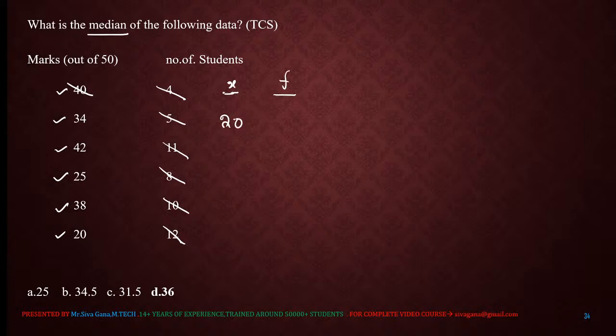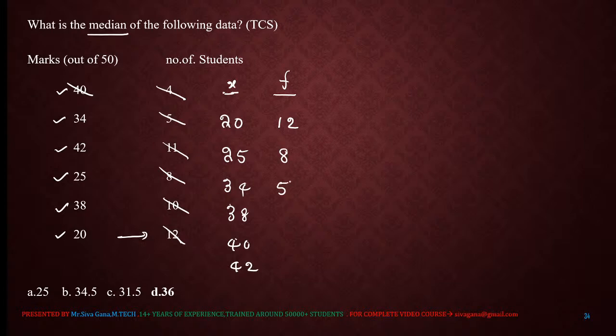So which one is least? 20, next 25, next 34, next 38, next 40, next 42. So the frequencies: for 20, the frequency is 12. For 25, the frequency is 8.